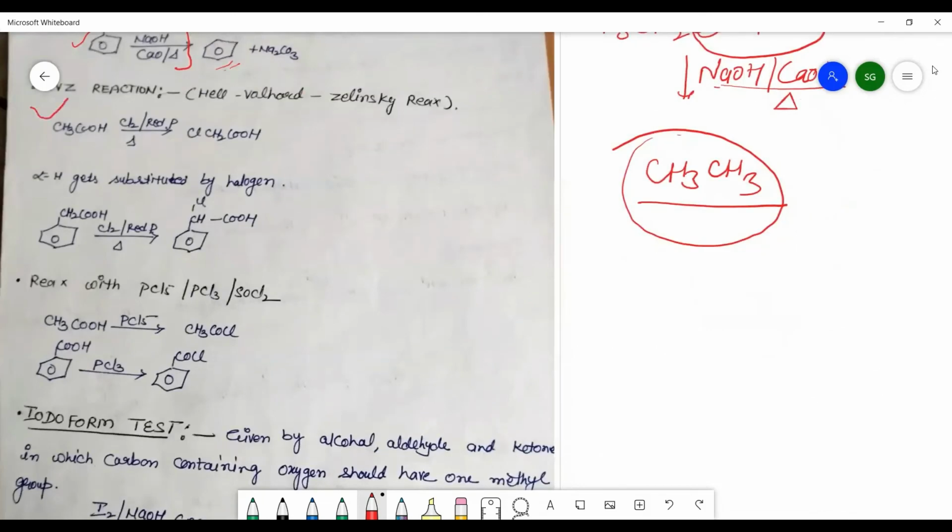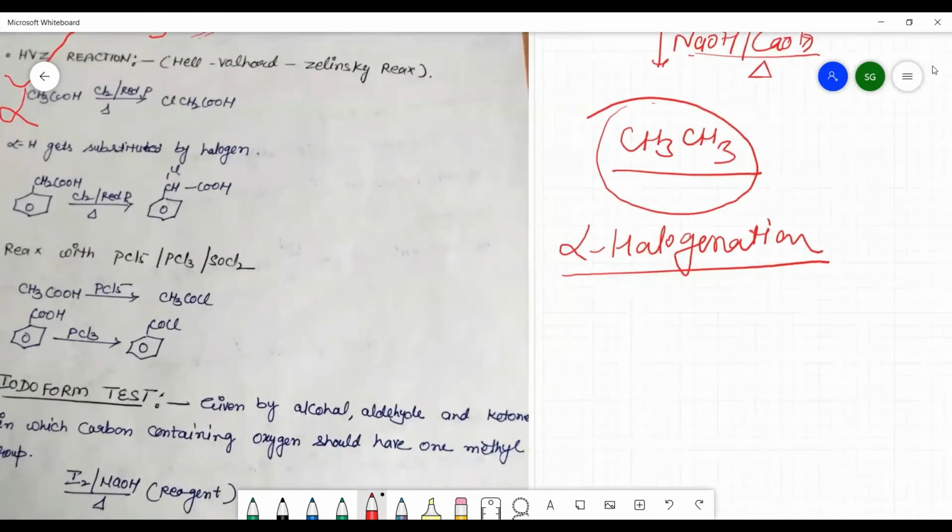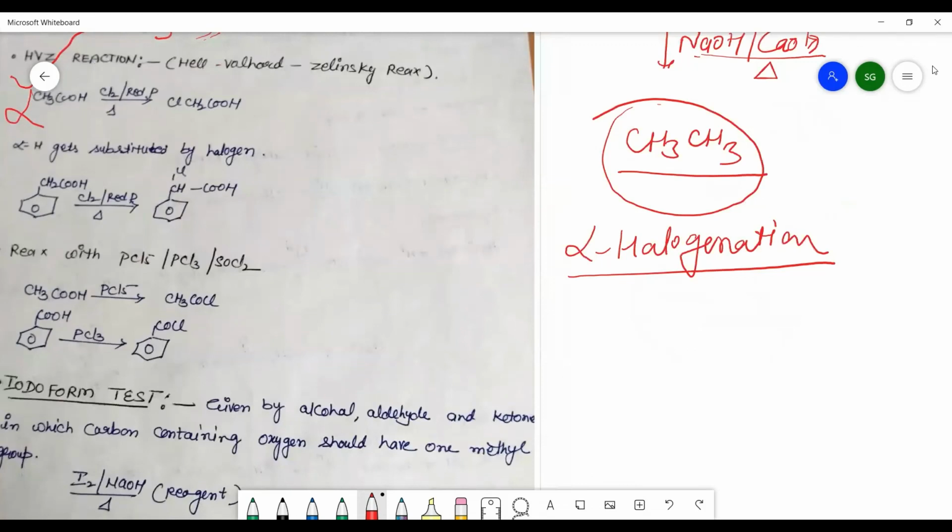And the next naming reaction is HVZ reaction, which is the Hell-Wohlhardt-Zielinski reaction. In Hell-Wohlhardt-Zielinski reaction, alpha halogenation takes place. Means this carbon atom is the alpha carbon, having alpha hydrogen atom. So whenever the Cl2 or Br2 will be attacked in the presence of red phosphorus, there is a substitution takes place at the alpha carbon atom, and we are getting chloroacetic acid. When this chloroacetic acid will react with ammonia, then there is a formation of amino acid, which is glycine.